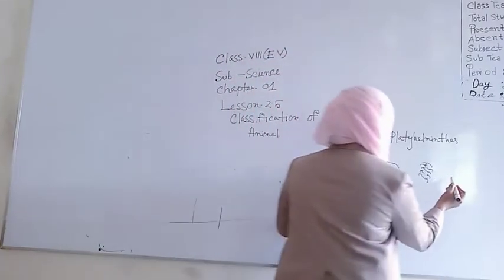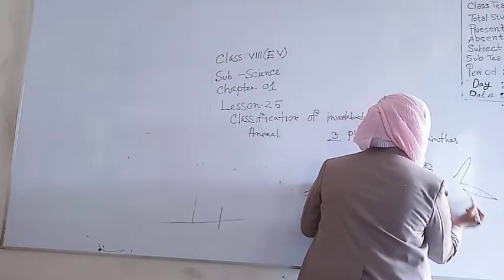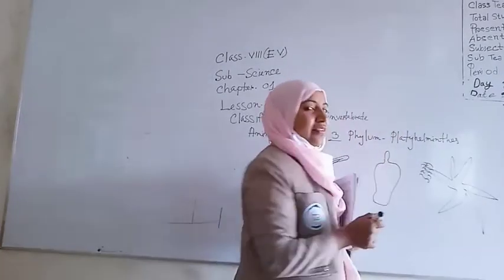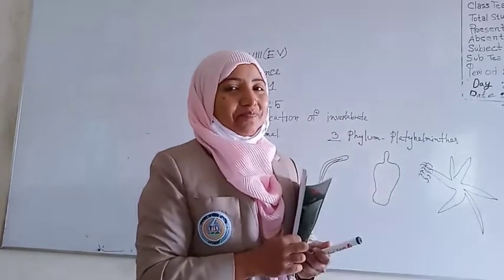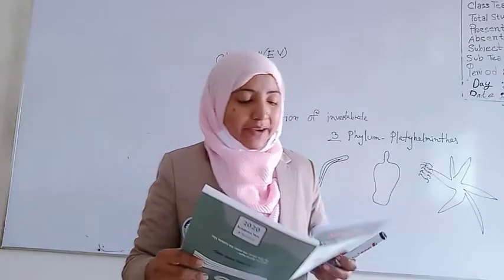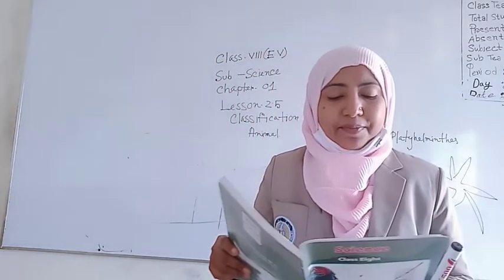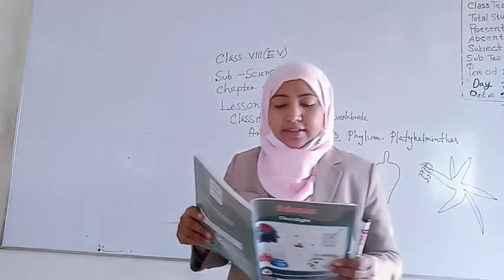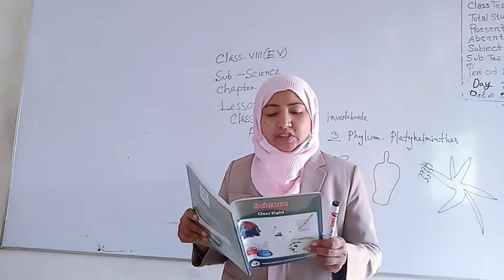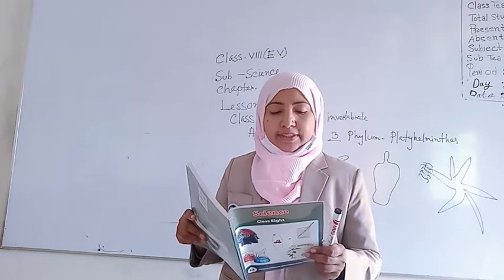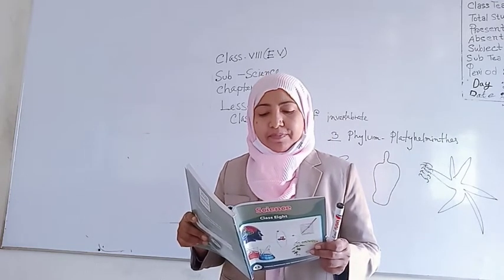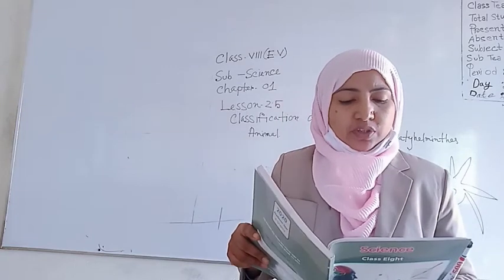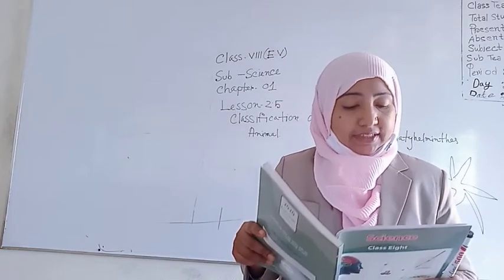Yes, the Echinodermata is a spiny-shaped structure. I have just drawn this, the famous starfish. Now, my dear students, Echinodermata: habit and habitat. Echinoderms are all marine. They occur in all oceans of the world and at all depths. None of the members is found on land or in fresh water. Most of them live independently.